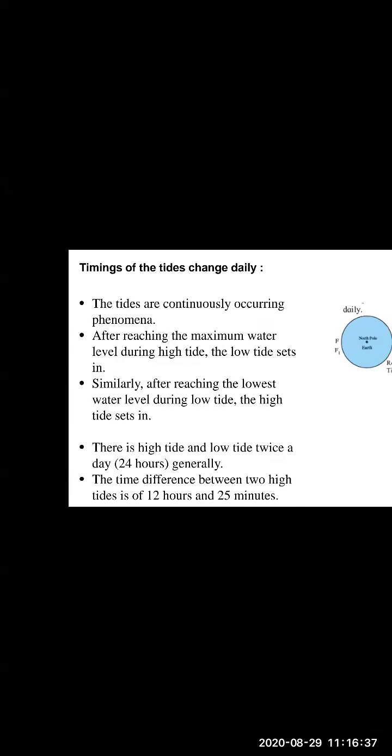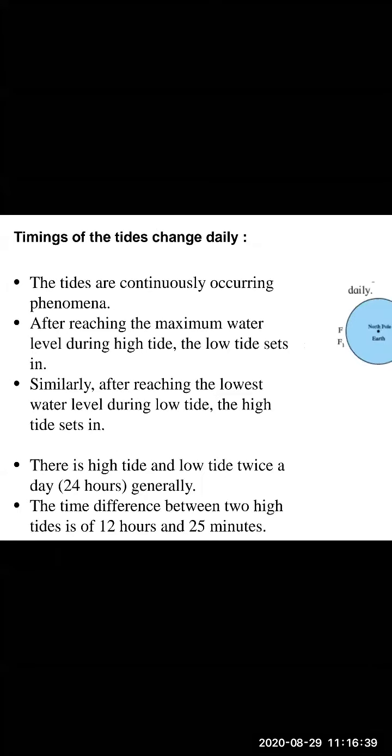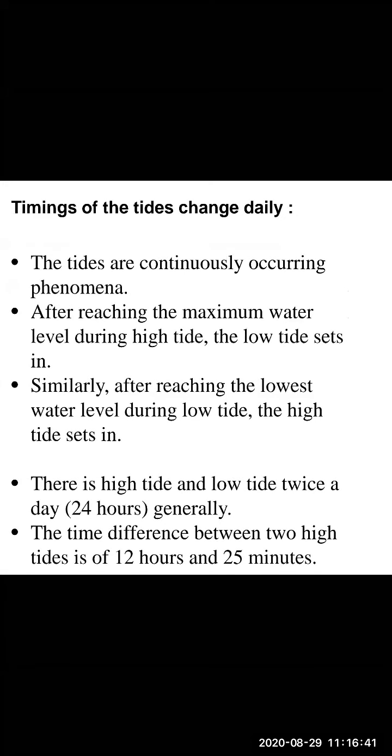Similarly, after reaching the lowest water level during the low tide, the high tide sets in. So this is how after high tide, low tide occurs, and again after low tide, high tide occurs.